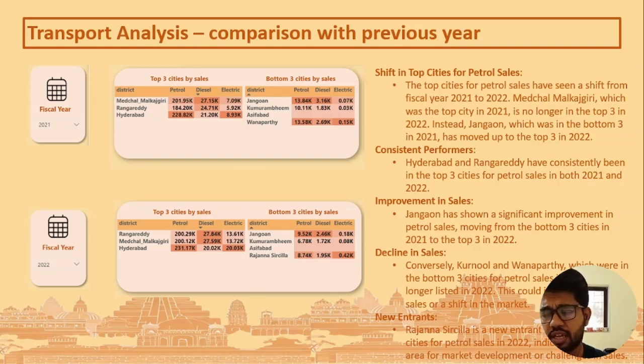Then there is a decline in sales as well. Conversely, Kurnool and Vanaparthi, which were in the bottom 3 cities for petrol sales in 21, are no longer listed in 22. This could indicate a decline in sales or a shift in the market. And then there are some new entrants, such as Rajanna Sirsila, a new entrant in the bottom 3 cities for petrol sales in 22, indicating a potential area for market development or challenges in sales.